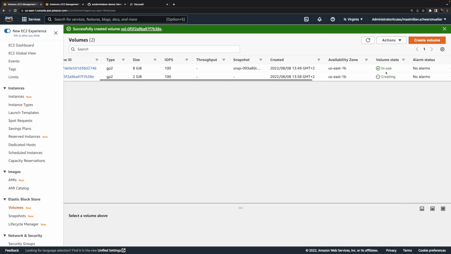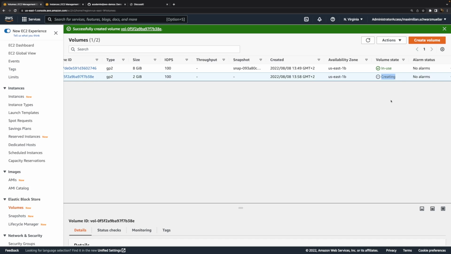Now that volume is being created, and as soon as it is created, we can attach it to this EC2 instance and then format it from inside that instance to make it usable, and then mount it to that instance so that we're able to read and write data to and from it. So hence I'll wait for this creation to finish.